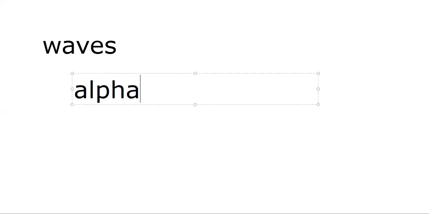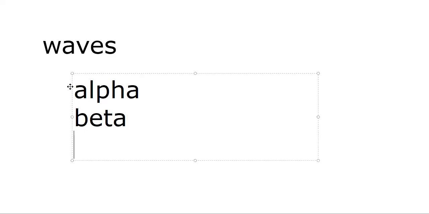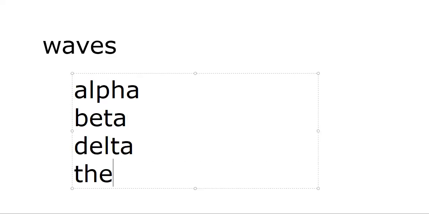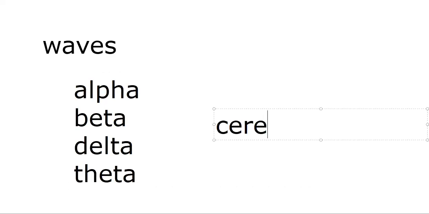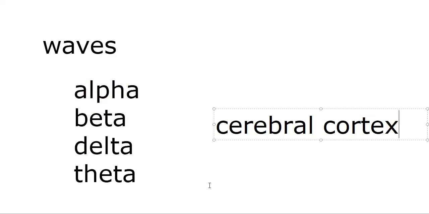These basic waves, alpha, beta, delta, and theta, are recorded over the cerebral cortex. Here we are going to see how the wave patterns can be recorded in different situations and conditions.